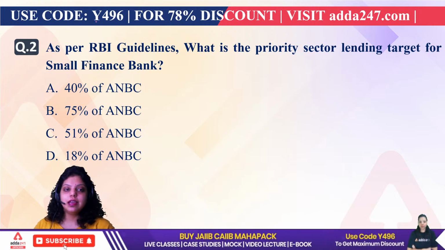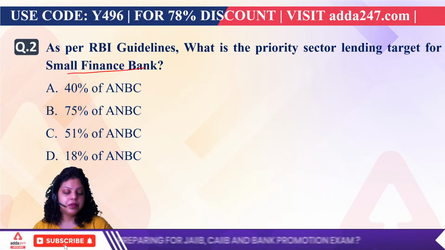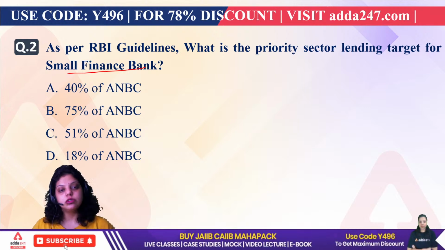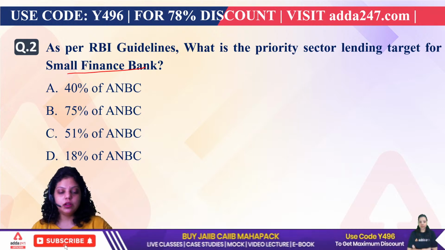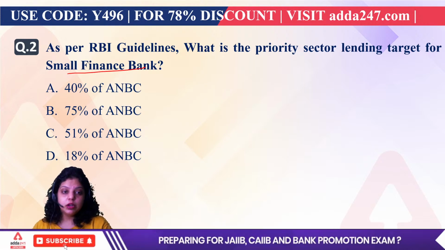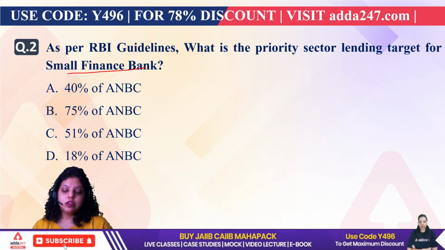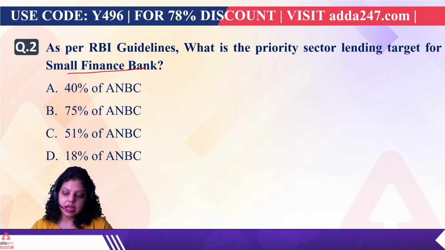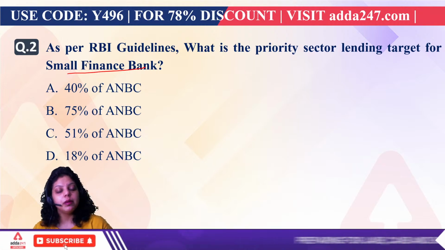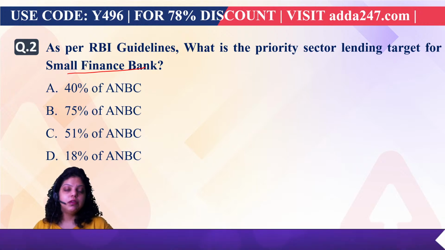So the question is asking, as per RBI guidelines, what is the priority sector lending target for a small finance bank? So the target RBI is asking for a small finance bank here in the question. So what is PSL? First of all, PSL is priority sector lending. We can say, according to the Government of India and Reserve Bank of India, there are certain sectors in our country which need improvement, which need development. And after the development of those sectors, we will be able to develop our economy. So it is very simple that without developing certain sectors of our economy, we will not be able to develop the economy.